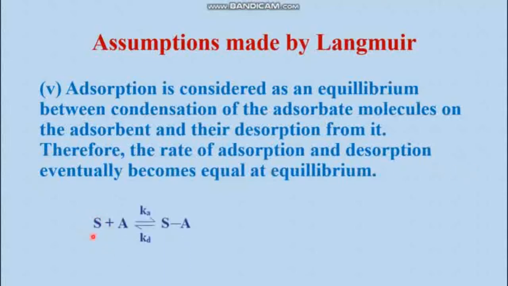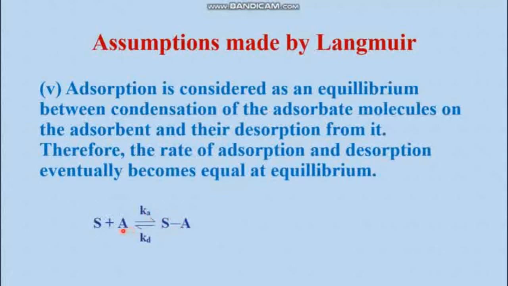Here S is the surface of the adsorbent site and A is the adsorbate molecule. So they are combining with each other. That means A is getting attached on the surface or adsorbing site, and this moiety has been formed. It has a particular rate, and the rate constant is K adsorption, that means Ka.